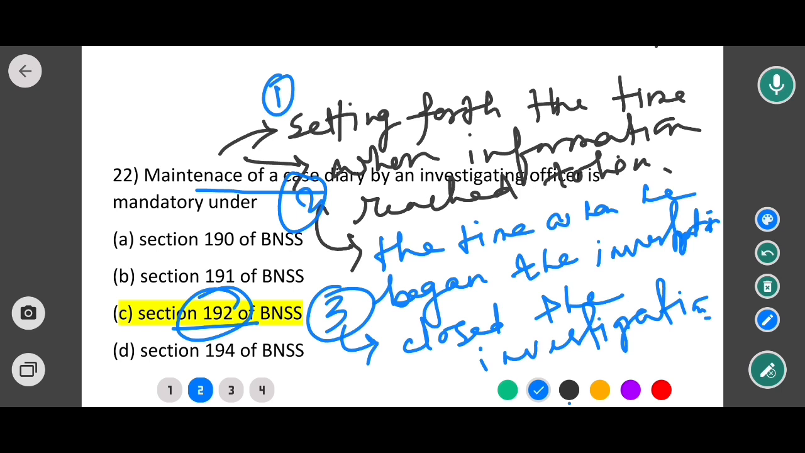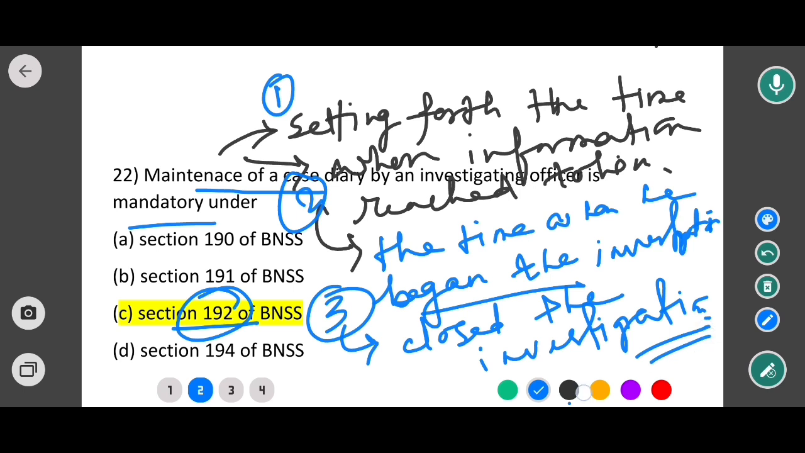Okay, so as per the provision of section 192 of BNSS, maintenance of a case diary by an investigation officer is mandatory because under this section, the investigation officer, or we can say the police officer, day by day enters the entire proceedings in the investigation in a diary, setting forth the time when the information reached him, or the time at which he began the investigation.